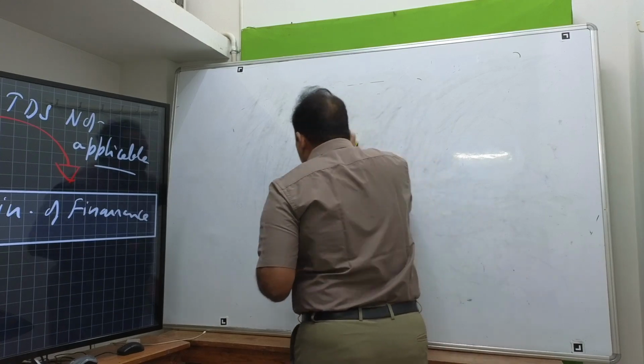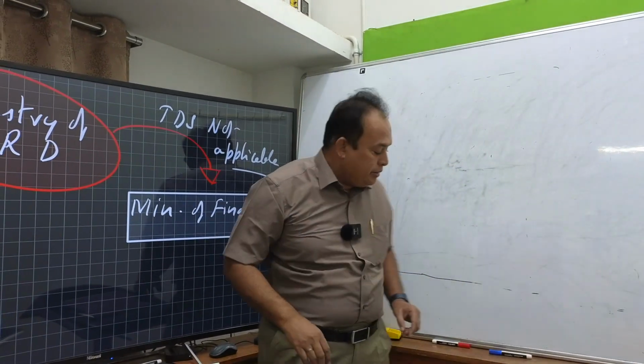Here, one more important point, my dear friends.